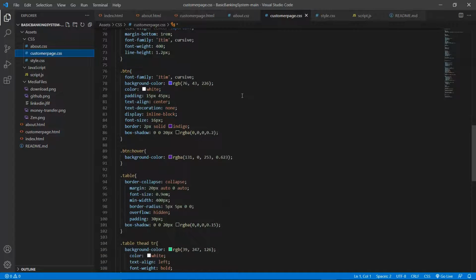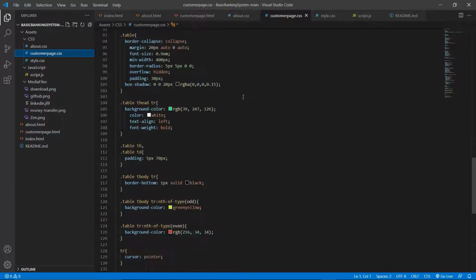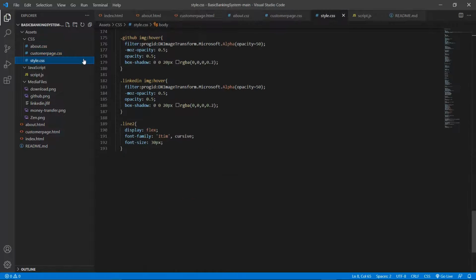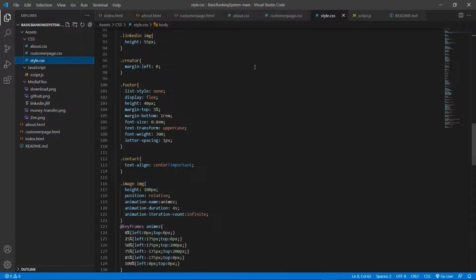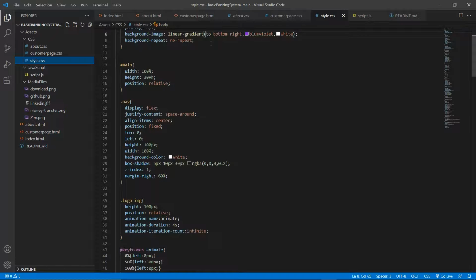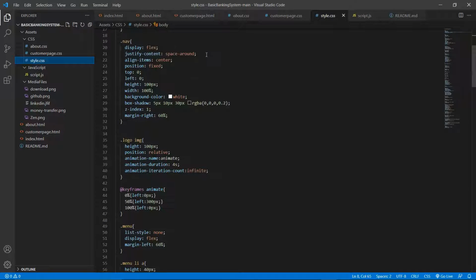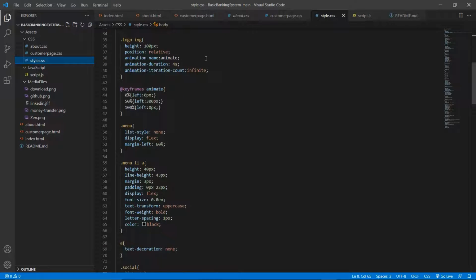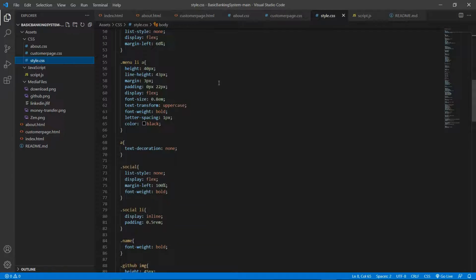And this is style.css. It is the CSS file for my home page, which has been incorporated in my index page. So this is the CSS code for the index page or the home page of my website.